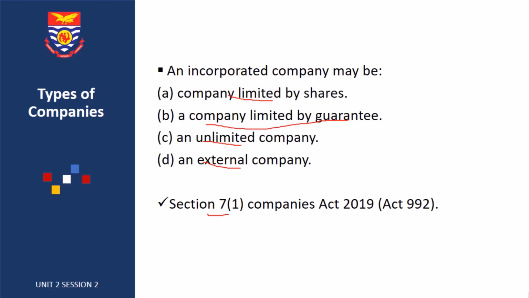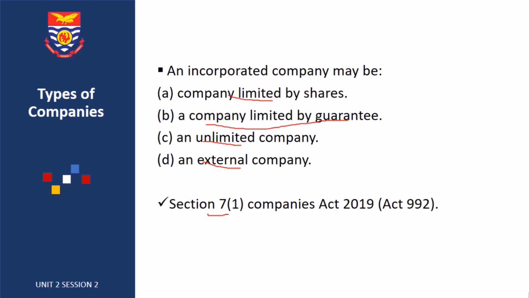Now, what do you understand by a company limited by shares? A company limited by shares must be registered with shares. With a company limited by shares, the liabilities of the members are limited to the unpaid amount, if any.